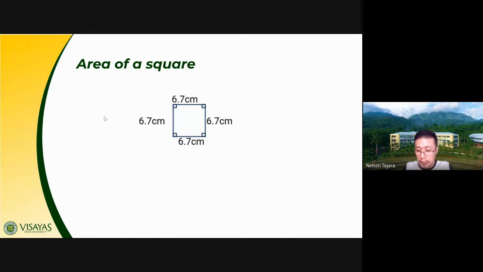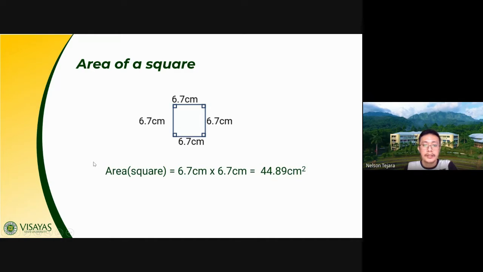And then I forgot to mention, class, that one unique characteristic of squares is that all sides are equal. So a square, class, is a special rectangle because all sides are equal. And all angles of this square measure 90 degrees. Okay, so let me show you the answer.